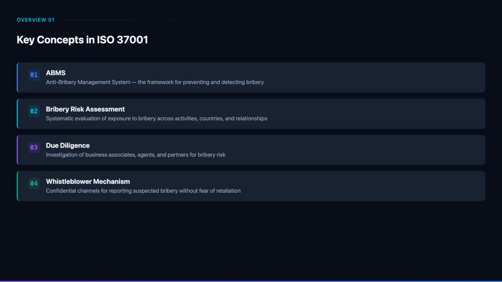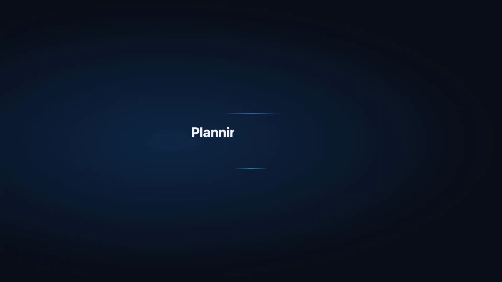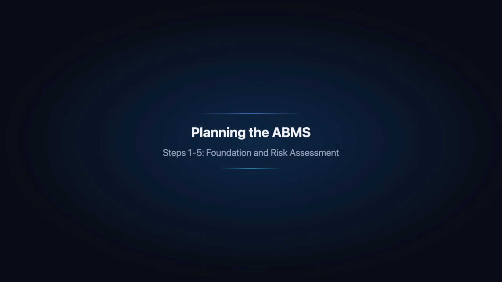A whistleblower mechanism provides confidential or anonymous channels for reporting suspected bribery. ISO 37001 requires that reporters are protected from retaliation. Effective mechanisms are often the primary way organizations discover bribery. The first 5 steps establish the foundation: management commitment, scope, the compliance function, policies, and the critical bribery risk assessment.